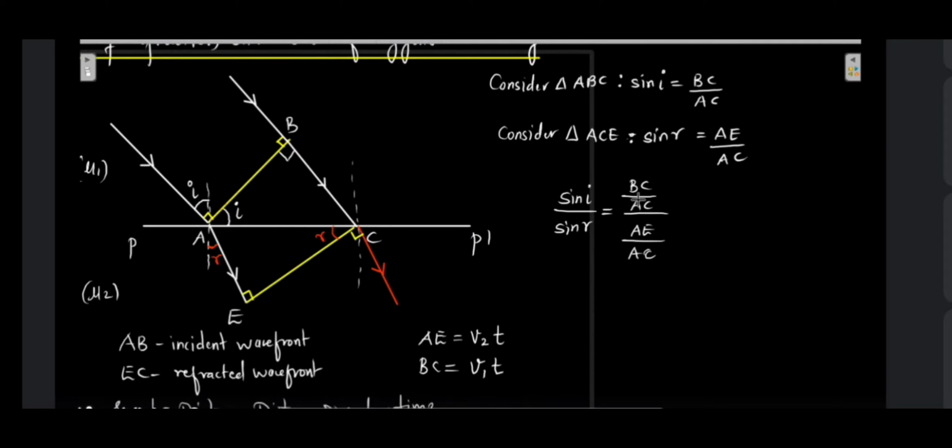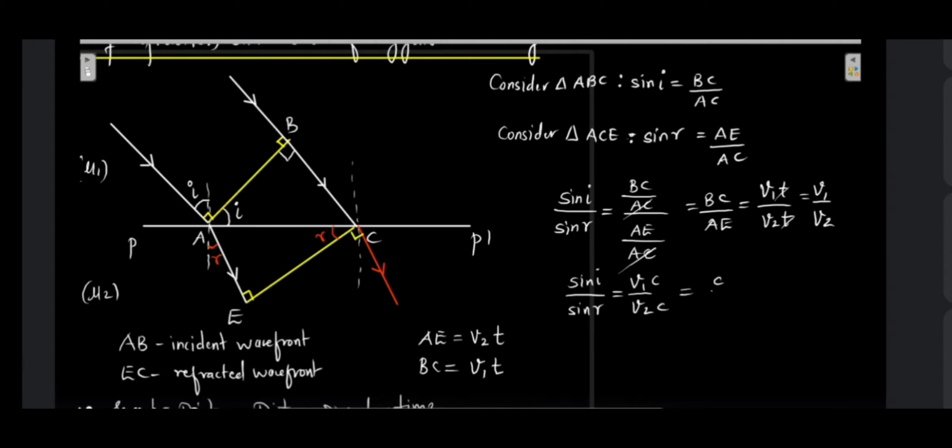Okay, so now what will happen? AC will get cancelled. This will be BC upon AE. What is BC? BC is V1T. What is AE? AE is V2T. So T and T will get cancelled. I will get V1 upon V2. That means sine of I upon sine of R will be equal to V1 upon V2. Okay. If I multiply and divide by C over here, what will I get? This will be equal to C upon V2 multiplied by V1 upon C. What will be C upon V2?